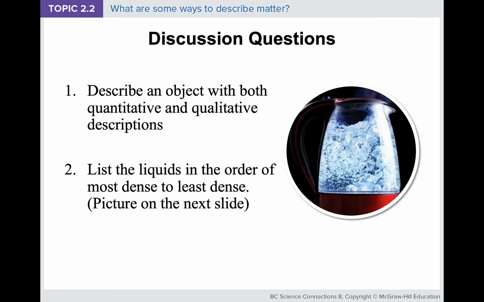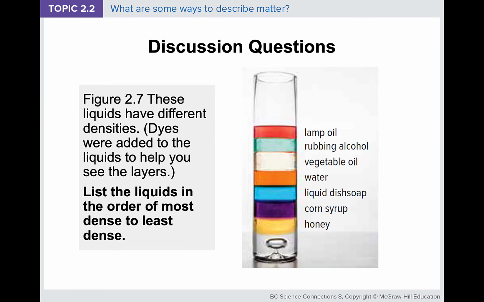So that's it for today's video lecture. Please answer the following two questions, which you can also find in your lecture note. The first one will be describing an object with both quantitative and qualitative descriptions. So you can just find a random object in your room and try to describe it. And then next day when we come in, we'll ask you to share that with your partner and see if your teammate can figure it out. Also, you need to list the liquids in the order of most dense to least dense for the picture here. Okay, so based on this picture here, can you list the liquids in order of most dense to least dense?